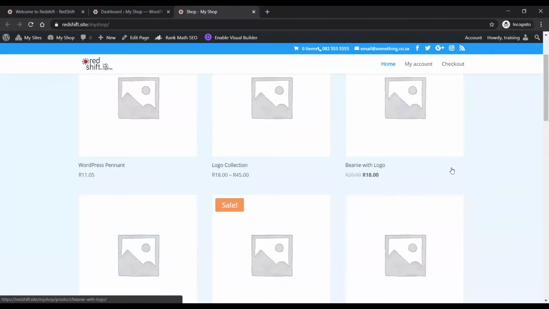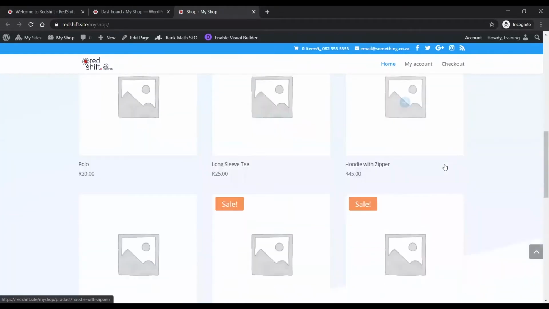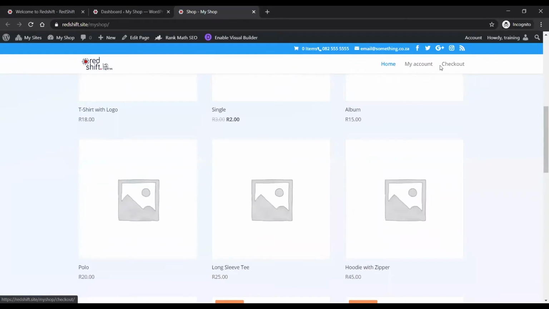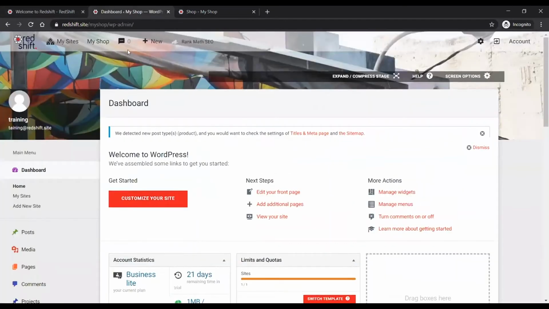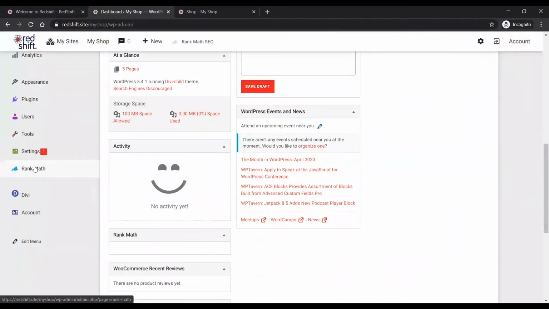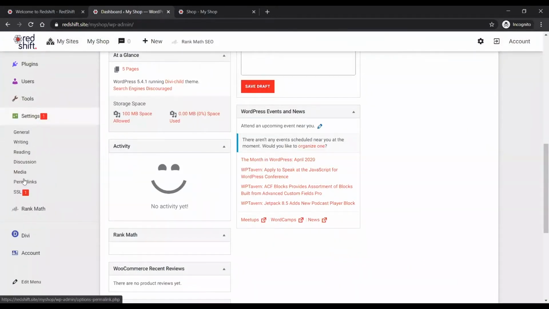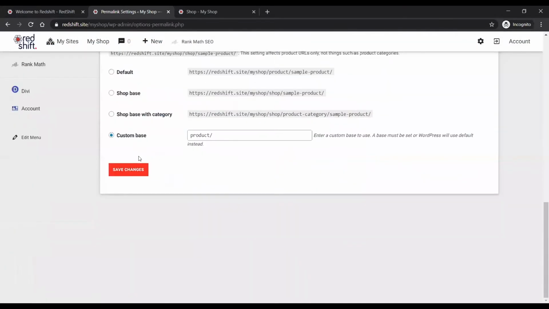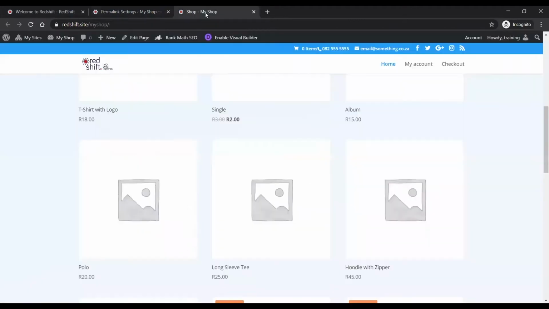So there's my site. It's pulled in a whole lot of products. It's got my shop running already. It's got an account page, a checkout page, etc. I'm just going to go in here. One thing you should do once you create a site is come into settings and permalinks and click the save button down the bottom. That just deletes the cache on your shop and allows it to rebuild everything properly.